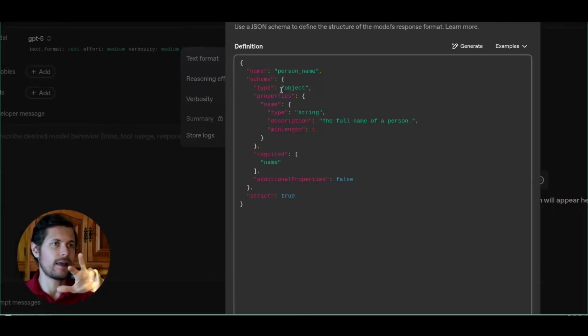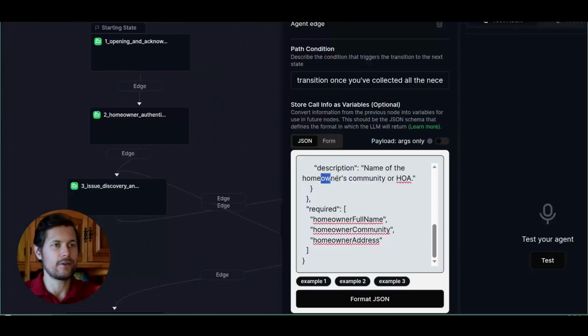And it's the whole thing. And it says, okay, its name is a person name, properties, and everything about the property. And now you just copy this code here from schema back into Retell into this thing. And after this step, it will save these details into these particular variables. And I will show you why I needed this.